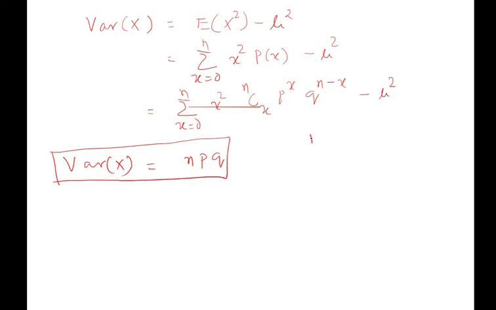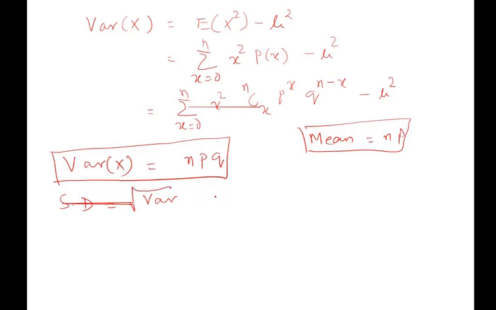So ultimately what you have to remember is that the mean is np and the variance is npq. Standard deviation, we already know, is the variance under root, so ultimately it will be the square root of npq.